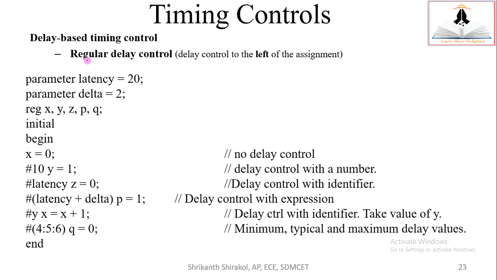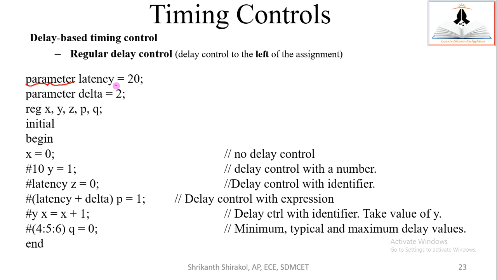So delay-based timing control, the first classification is regular delay control. And here, the delay control is written to the left of the assignment. I'm taking a pseudo code to explain it. Let us utilize a parameter called latency. You know that parameter is a keyword, which is initialized just before the start of the module body.